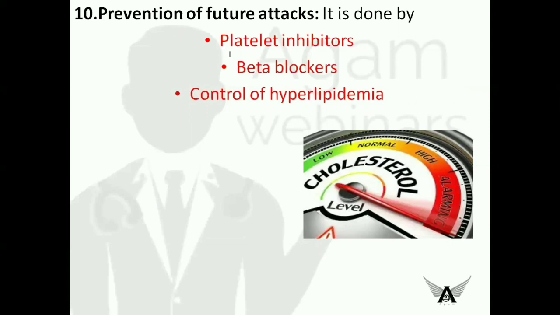And coming to the tenth step, that is the final step, prevention of future attacks. It is mainly done by platelet inhibitors, beta blockers, and control of lipid profile. So hyperlipidemia, such as the LDL and VLDL cholesterols, are to be kept in control. So the lipid profile should be in control for preventing the person from future attacks. So these are the 10 steps which are mainly used for the management of myocardial infarction.